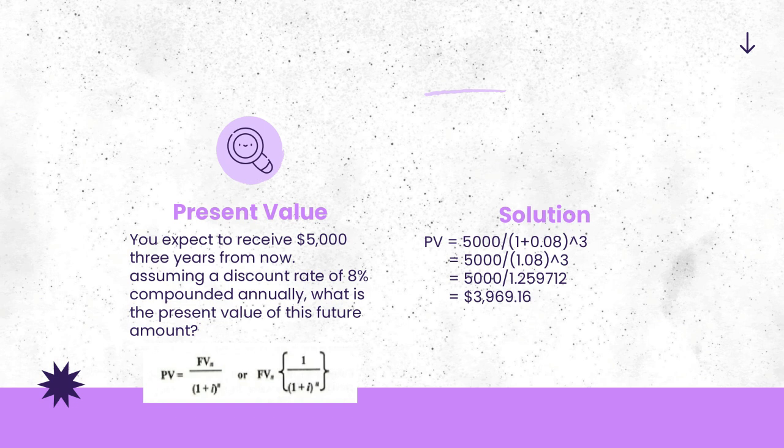We will now plug in the values. PV equals 5,000 divided by (1 plus 0.08) raised to 3. Then it will become 5,000 divided by 1.2597. And we will get 3,969.16, rounded to the nearest cent. So the present value of receiving $5,000 3 years from now, discounted at 8% annually, is approximately $3,969.16.